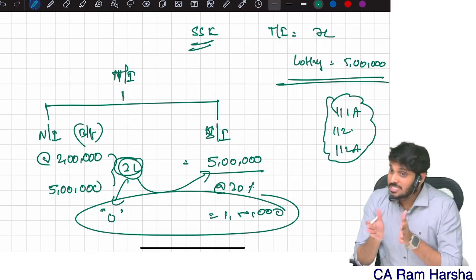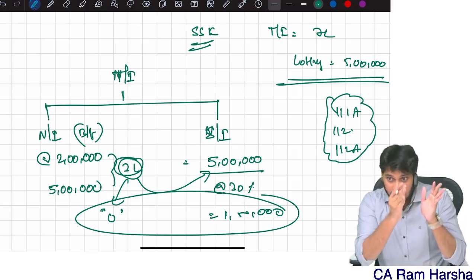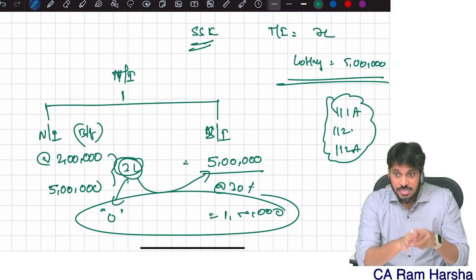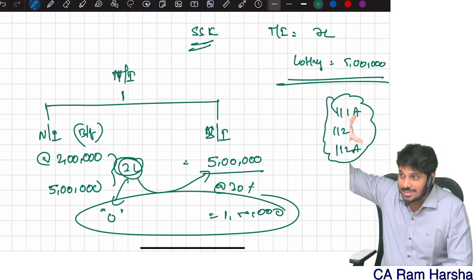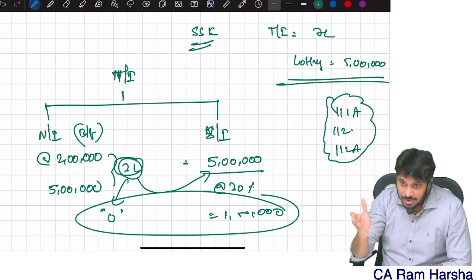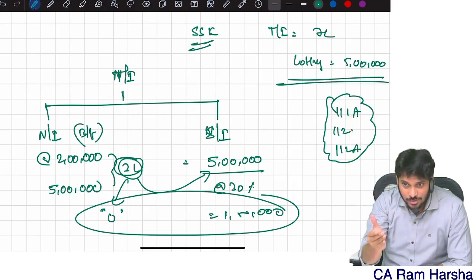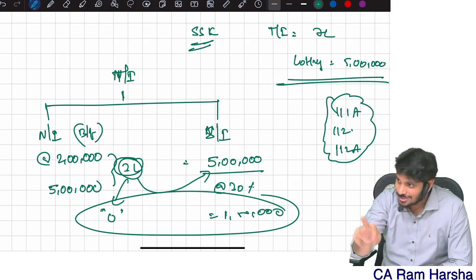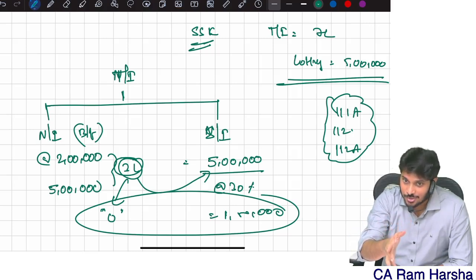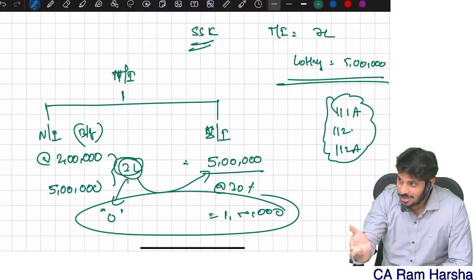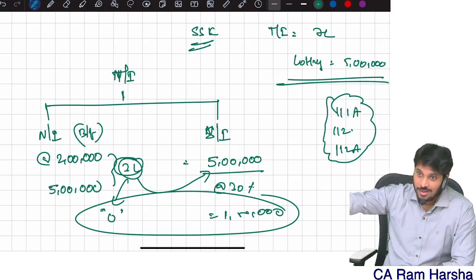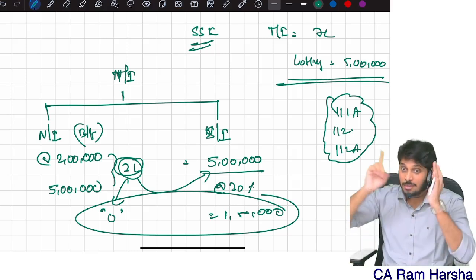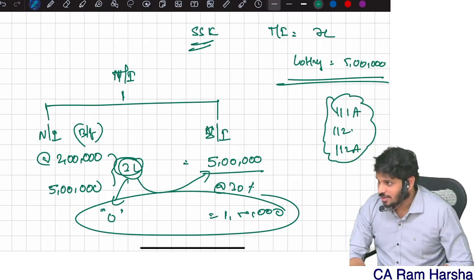But what is the best way? If you have an exemption limit, set that off against the income which is taxable at the high rate. Depending upon before 23rd July and after 23rd July, the high rate income changes. Before 23rd July, long-term capital gain has the higher tax rate. After the amendment, only 111A short-term capital gain has the higher 20% rate. So observe carefully. Are you clear?